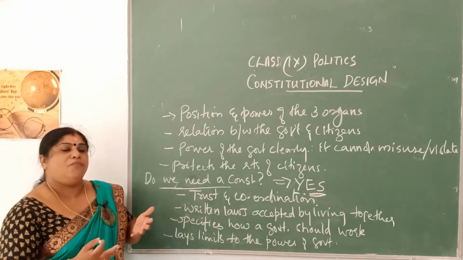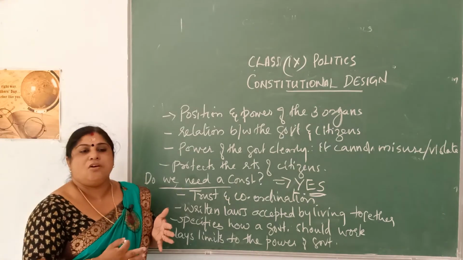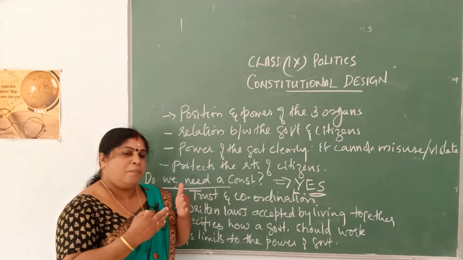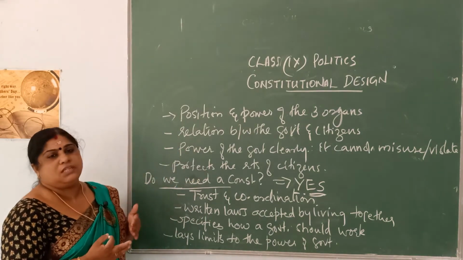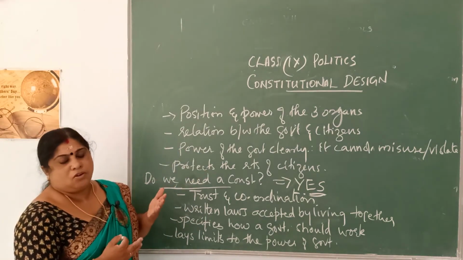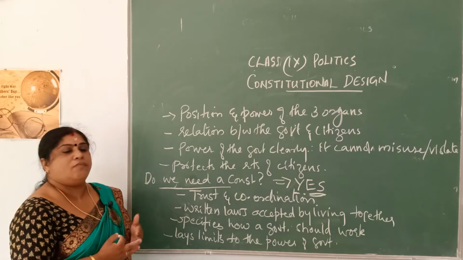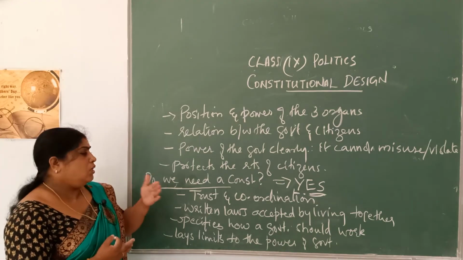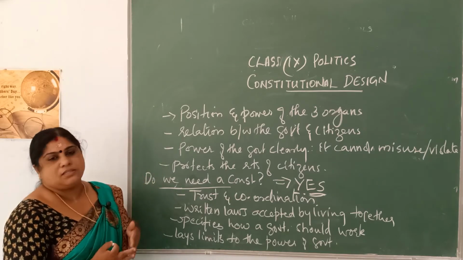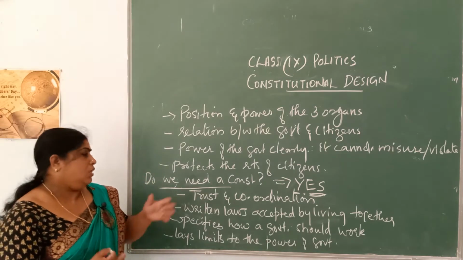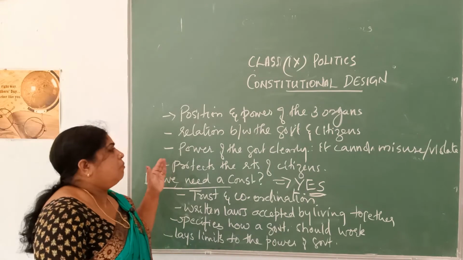How is a government formed? What are the powers of the government? What are the powers that the government has to follow? What are the different rights of citizens? Which are the fundamental rights of our citizens? All these are written and kept in a book which you call the constitution. So, that is what is written and kept in the constitution.